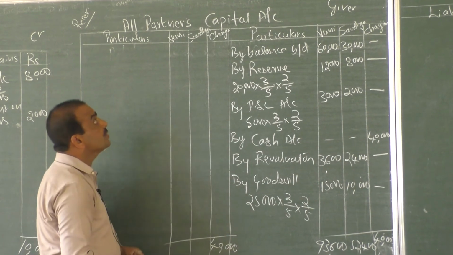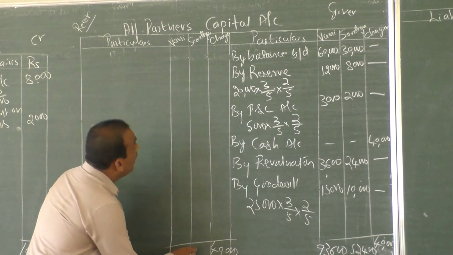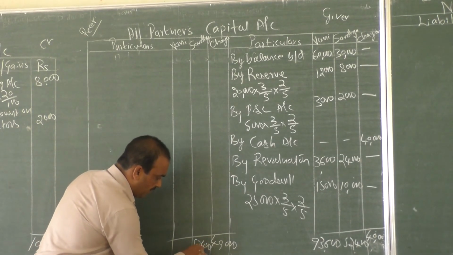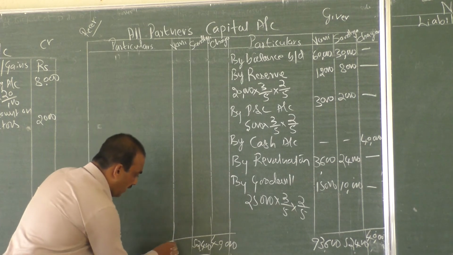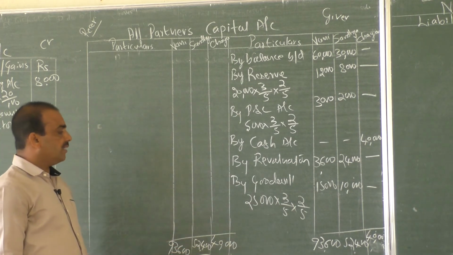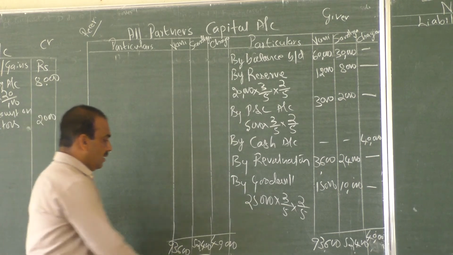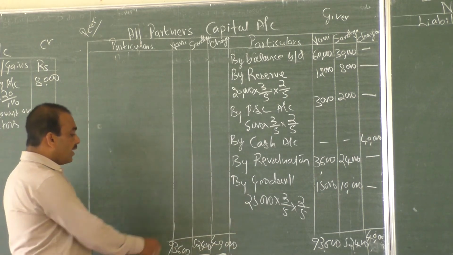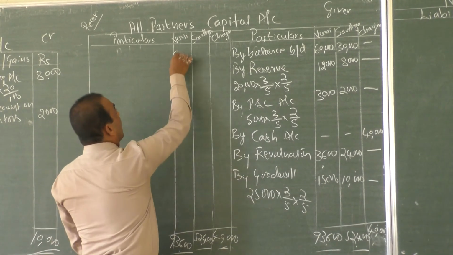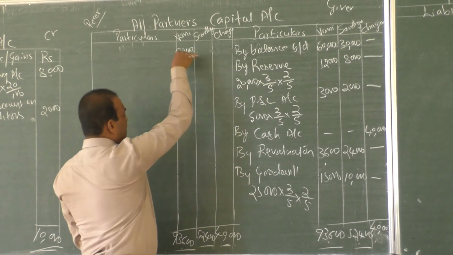So Chaya 40,000 and Sandhya 52,400, and here it is 93,600. And further let us write the balance. There is no amount here. So 93,600 itself is the balance.